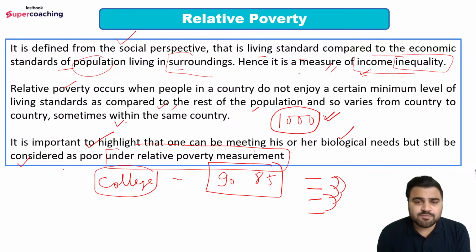तो as per the relative poverty concept यहाँ पे comparison होता है, and though that person might be able to fulfill all its biological needs, but still under the relative poverty measurement he can be considered as poor when he will be compared with someone else. ठीक है, तो अगर किसी की वेल्थ ज्यादा है तो बेसिकली वहां पे वो आपसे अमीर हो गया, ठीक है.